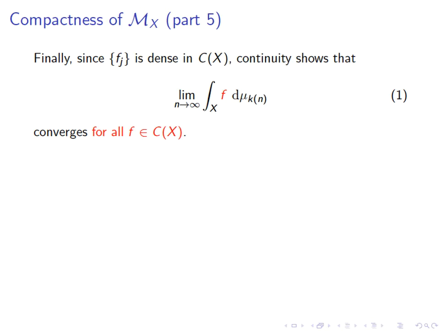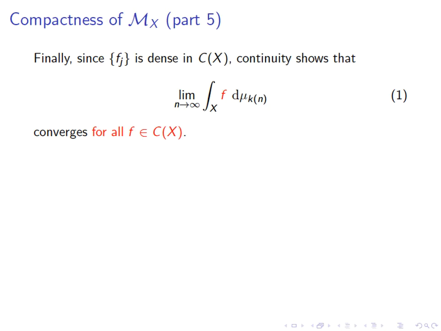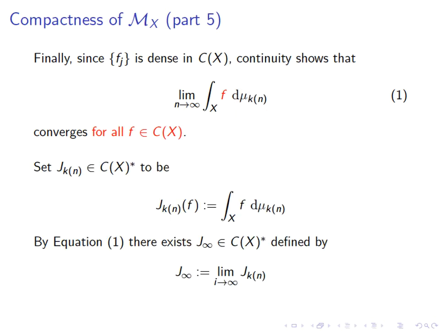Well, because it's dense in Cx, continuity tells us that this limit, which we saw on the previous slide right here in the bottom, exists for every element of Fj. It in fact exists for every function f in Cx. And now this convergence is for all functions of Cx, and it's just a property of the way we subsequenced the measures that we were talking about.